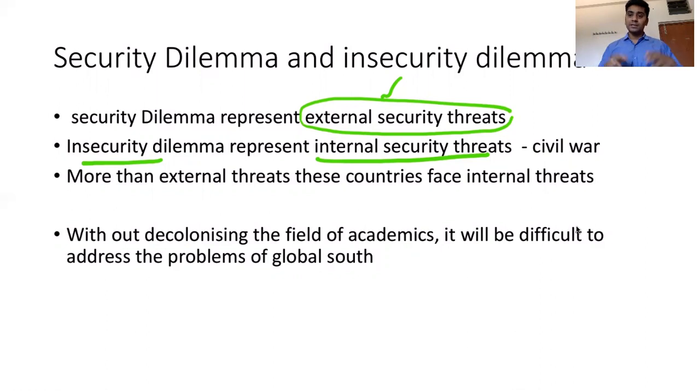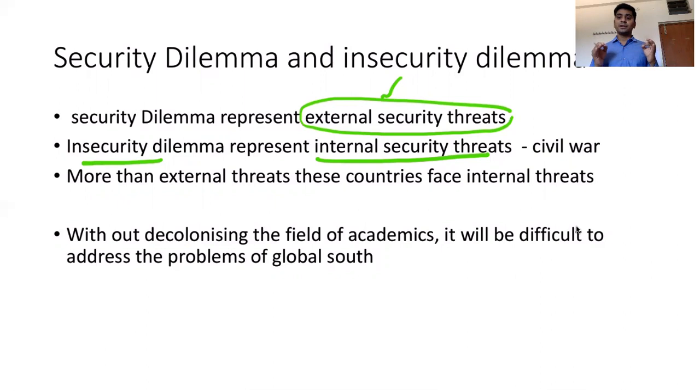As a result, inside the countries of the West, they were very peaceful as far as internal consolidation of the state is concerned. And internal consolidation happened way before these colonies became independent from the colonial masters. As a result, they are not facing problems internally.